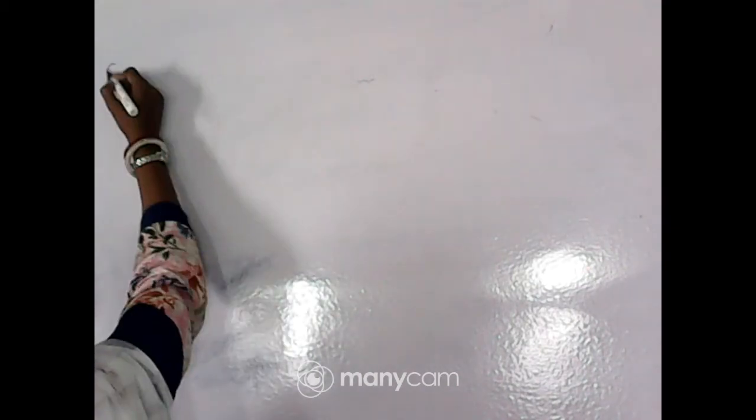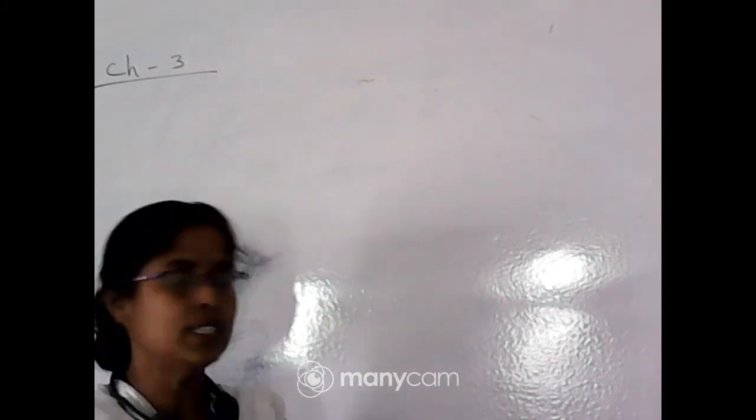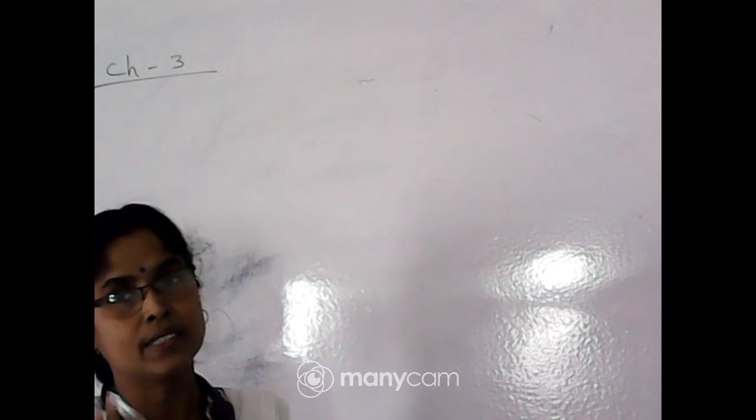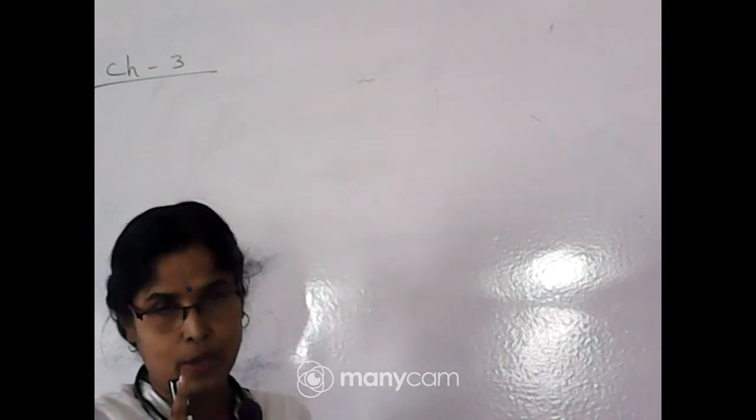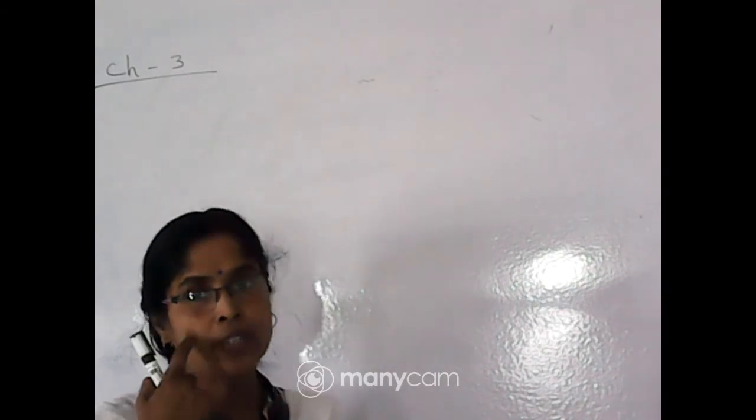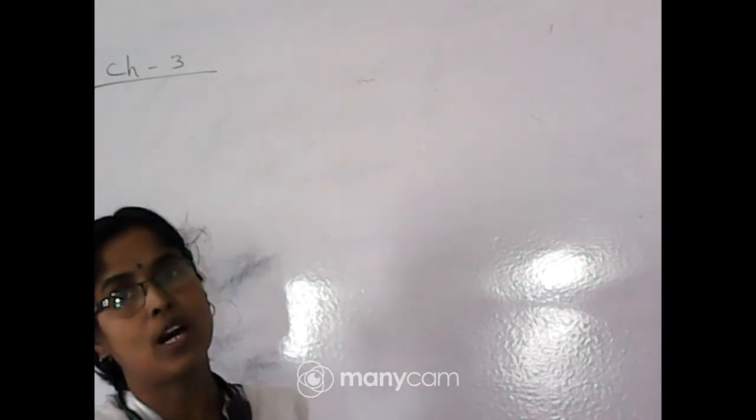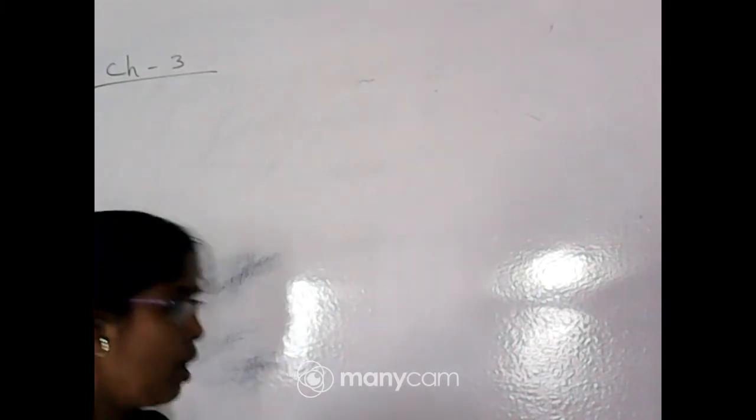Okay, let's start. Page number 6, kinds of sentences. Today we will start chapter number 3. Kinds of sentences. We already learned what a sentence is. A sentence is a group of words that makes complete sense. A sentence starts with a capital letter and ends with a full stop, an exclamation mark or a question mark. Today we will discuss 3 types of sentences.